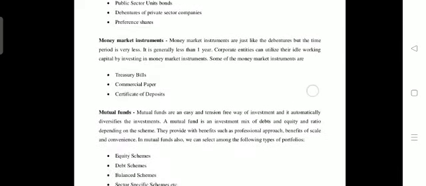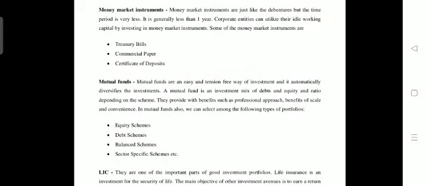Then the next will be money market instruments. Money market instruments are just like debentures, but the time period is much shorter. Like a debenture, you can make your investment activities under the money market instrument. In the financial market, there are two classifications of markets: one is the capital market and the other is the money market. The capital market is called a long term market, in which you make your investment activities for the long term.